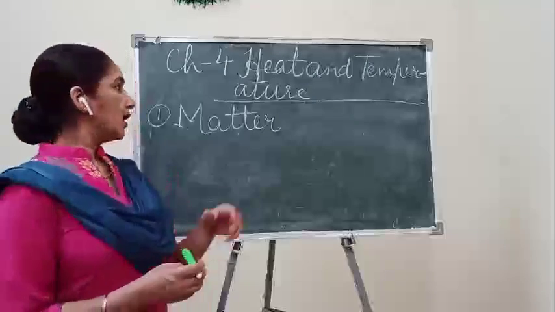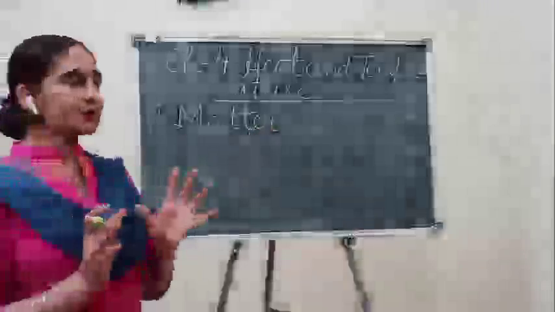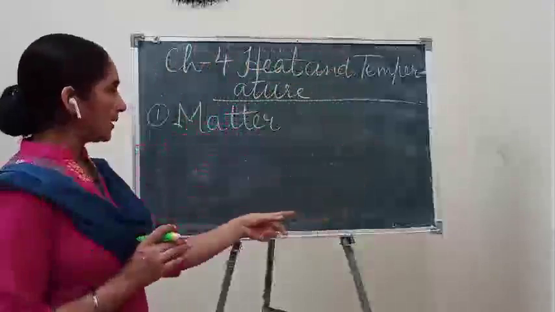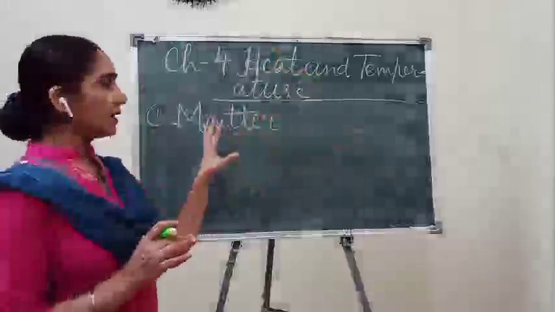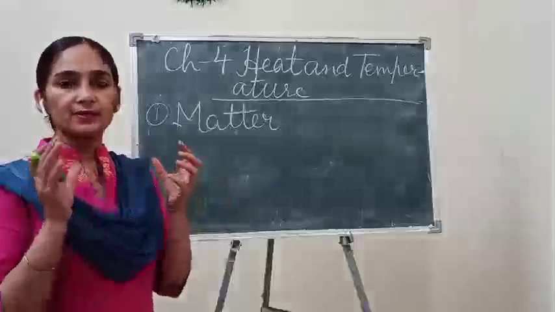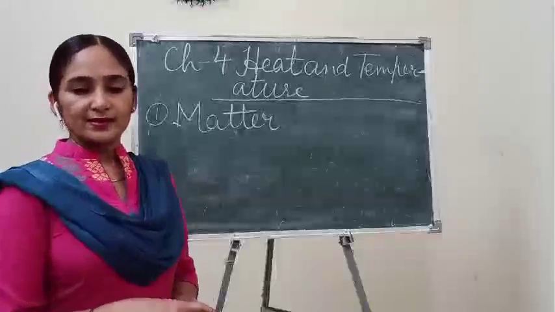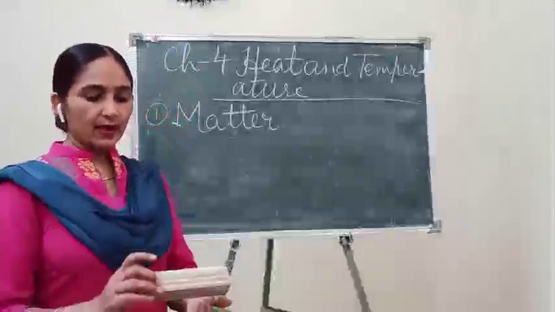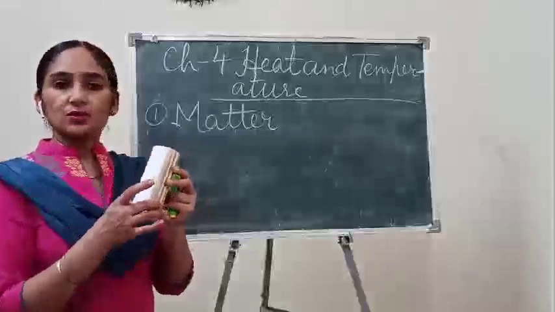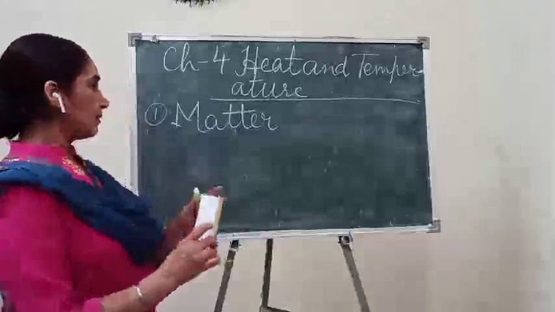Just like this board. The board is also matter, meaning it occupies this much space and it has mass also. Mass means content. In the same way, we can take the example of this duster. The duster is also matter.